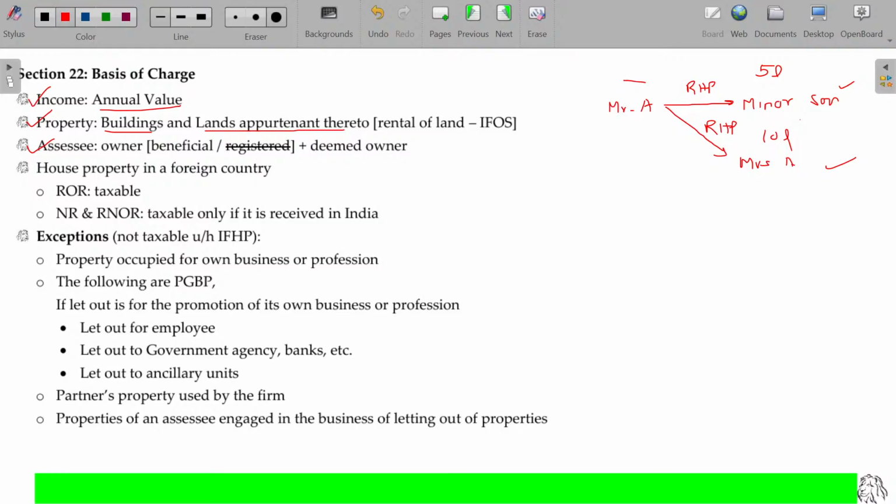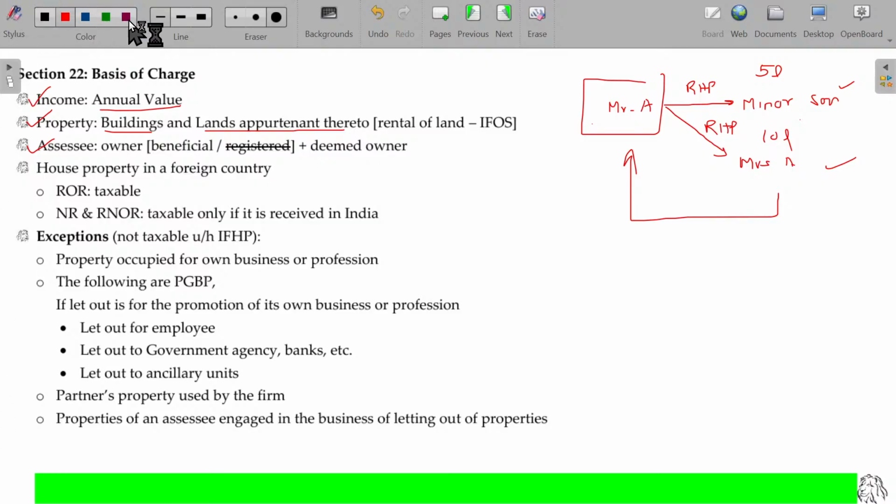The tax will be payable only by Mr. A. Okay, ultimately, Mr. A has the control over the income of these assets. So automatically, all this income will be clubbed in the hands of Mr. A. He is the beneficial owner. Though the asset may be registered under the spouse and minor son's name, finally it is going to be taxable only in the name of the beneficial owner. So, you have to understand the difference between a beneficial owner and a registered owner.